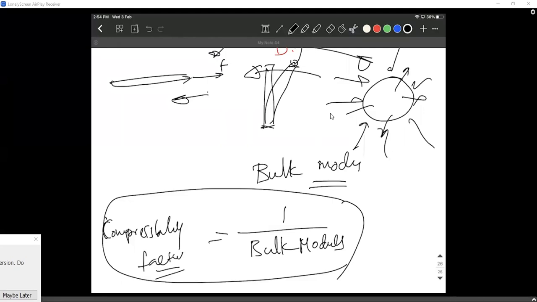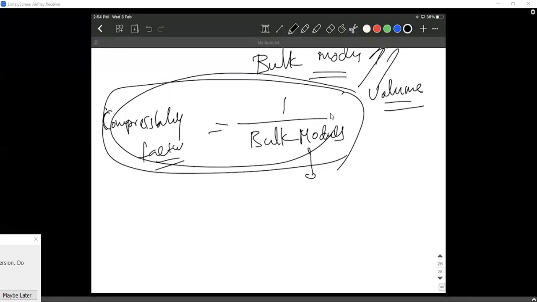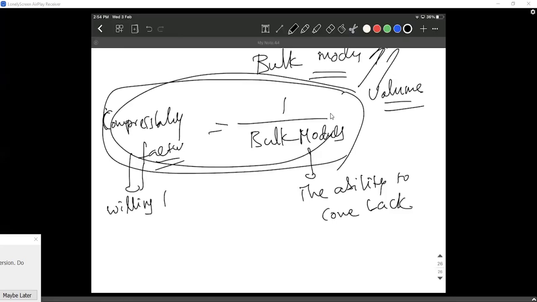Yeah, they both represent the volume stress only. They both are regarding volume stress only, but they're like inverse factors. So can you write it as a point in that place? The ability to come back is bulk modulus and compressibility is the opposite: the willingness to get compressed. Okay, yes, sir.